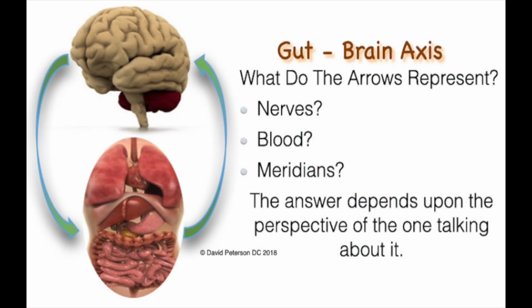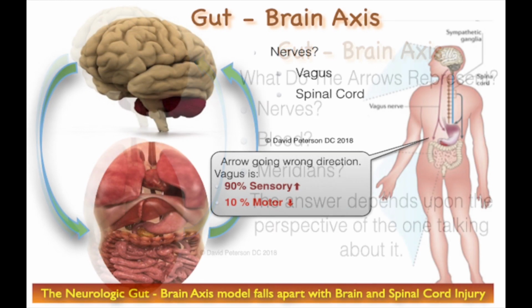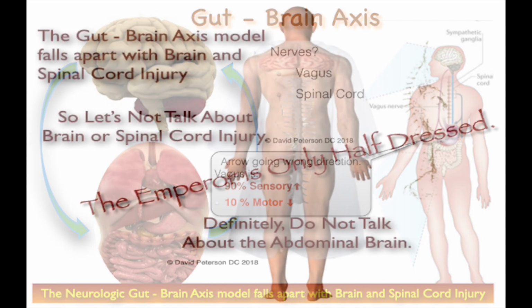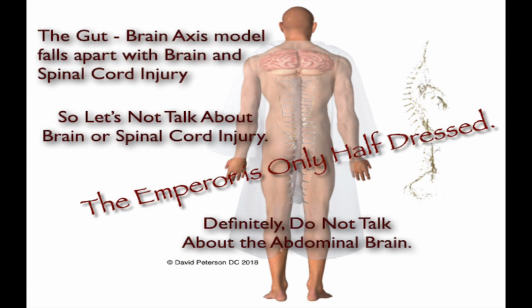Neurology is explained by way of the gut-brain axis. Have you ever asked what the arrows on their diagram represent? Nerves? Blood? Meridians? The answer depends on the perspective of the one doing the description. The neurologic gut-brain axis explanations and descriptions fall apart with brain and spinal cord injuries.